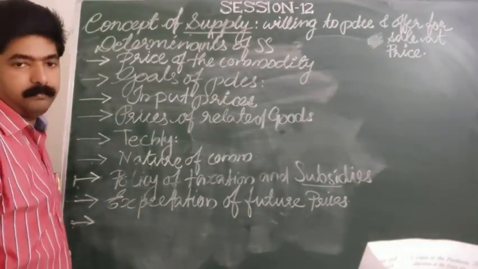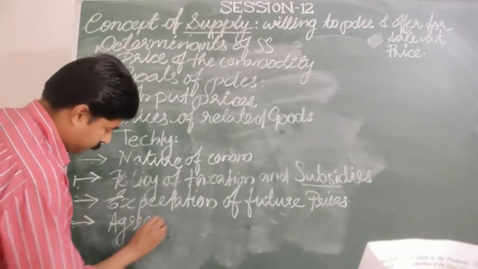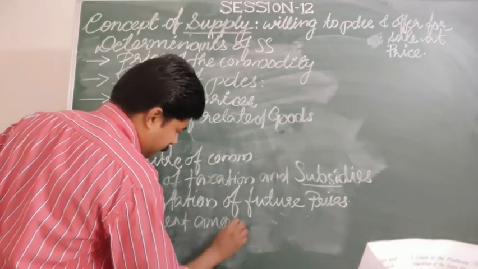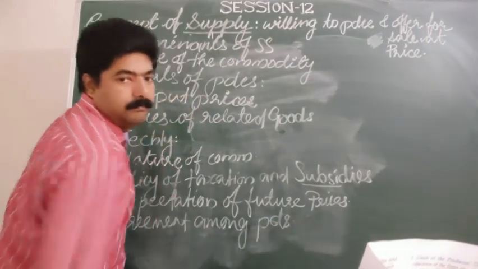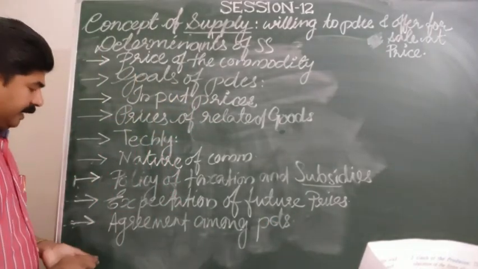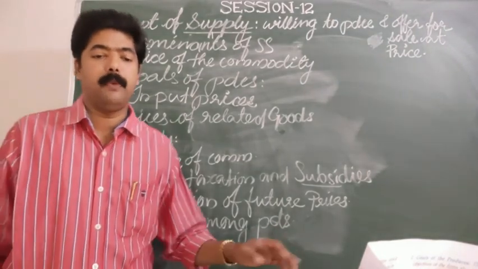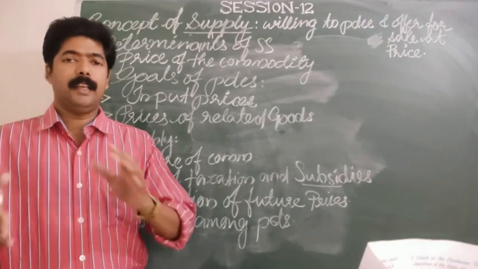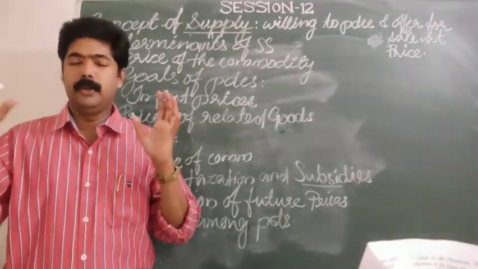Agreement among producers. What type of agreement do we normally make? Being producers, they may have some unions.